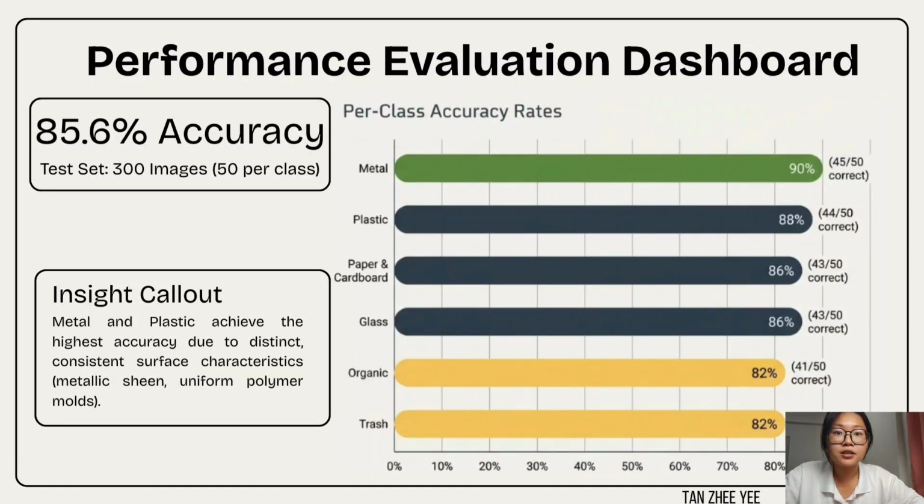This material has highly consistent visual features like metallic sheen and uniform shape. Next is the solid baseline, which is paper and glass, both achieving 86%. The lower performance is organic and trash, at 82%, due to their inherent high visual variability. Overall, this proves our lightweight browser-native model is highly capable.